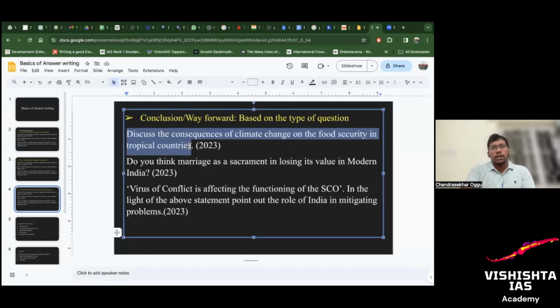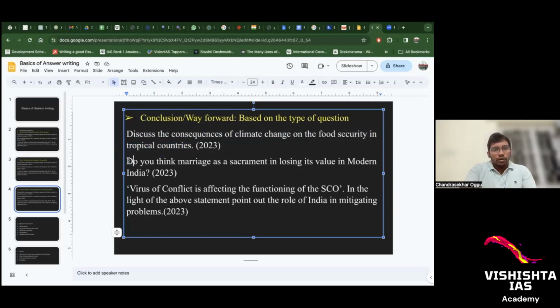Same questions. Discuss the consequence of climate change on food security in tropical countries. So here it is an issue because climate change is an issue and that is related to food security. Here don't write conclusion, rather write way forward after addressing the demand. I mean, in way forward, give some solutions. Put a side heading, way forward, and then write what all measures we can take to address this issue of climate change. Write down 4 or 5 points.